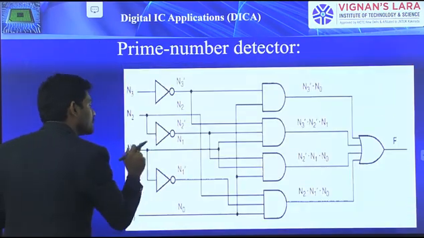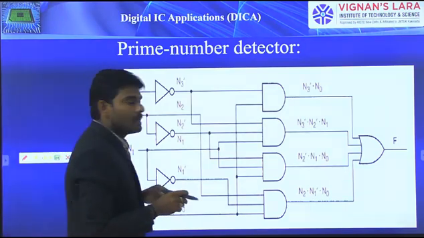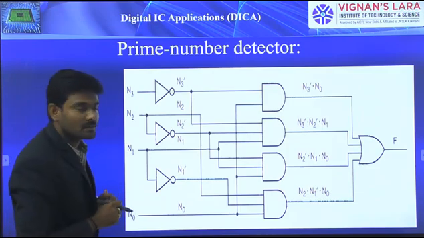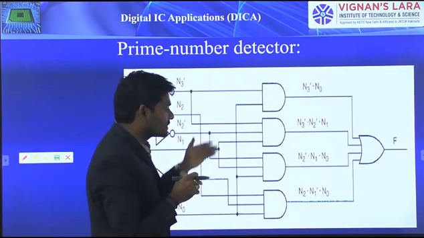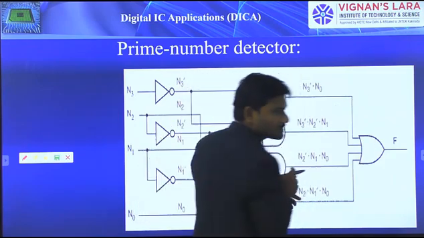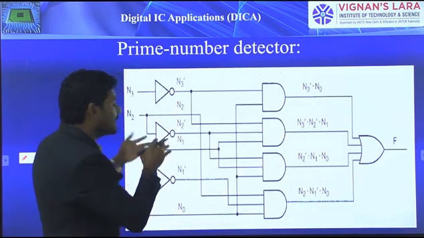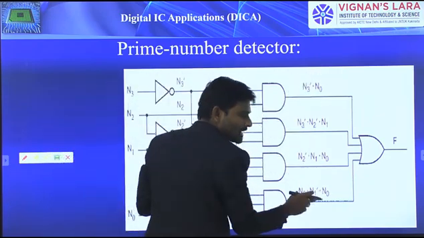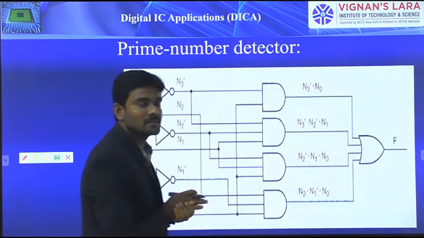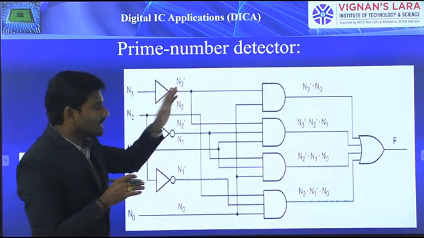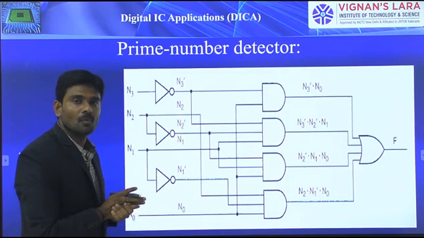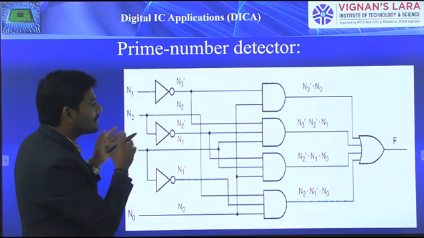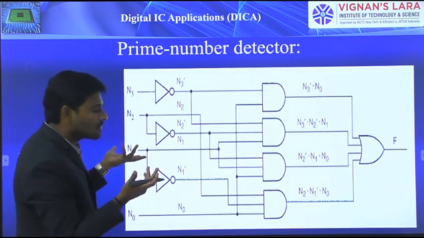Looking at this circuit, this is the first level, which consists of inverters, a second level which consists of AND gates, and a third level which consists of OR gates. At any point you can start. Either from here, or from here, or you can directly consider that particular OR gate and start writing the program from that itself. With the concurrent signal assignment statement, considering any level, anywhere you can start.